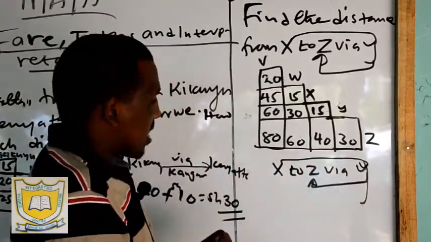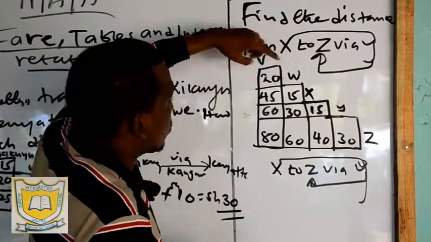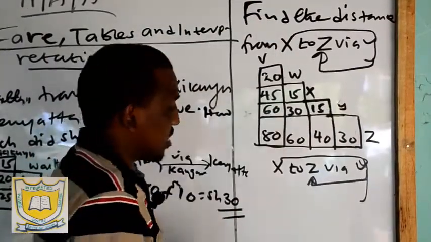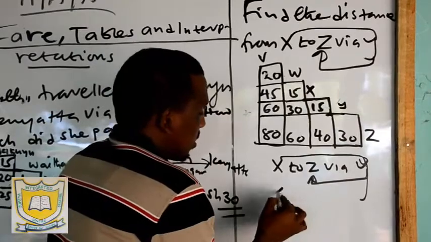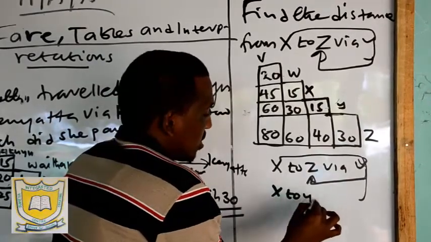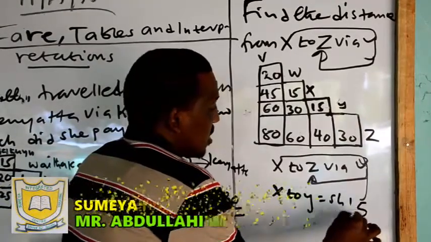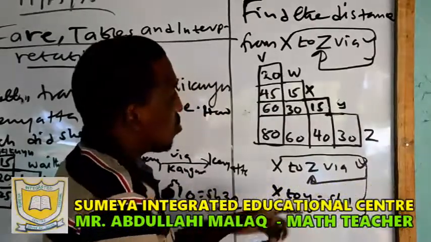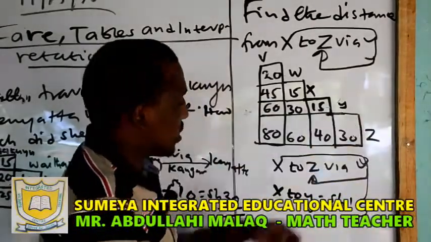So X to Y is 15, shillings 15. Then Y to Z is 30.